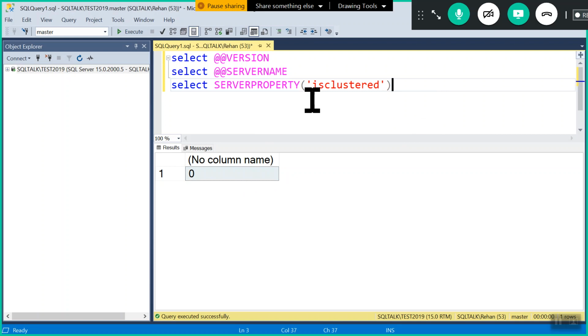I will show you clustering also practically: how to create the cluster and how to configure the cluster. Just remember, all the concepts which are part of our content, we'll see practically. Tomorrow I will never say we don't have a license or we don't have an environment. Everything is ready with us, and I will show you every concept practically. No need to worry.